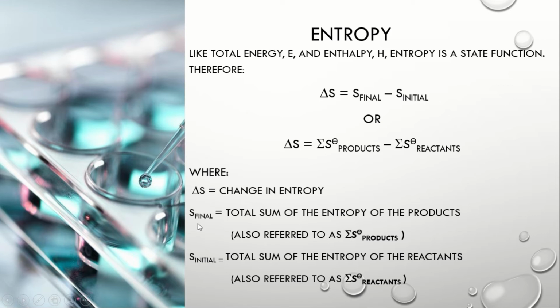S final is also referred to as the summation of the total entropy of the product. S initial or the summation of the total entropy of the reactants.